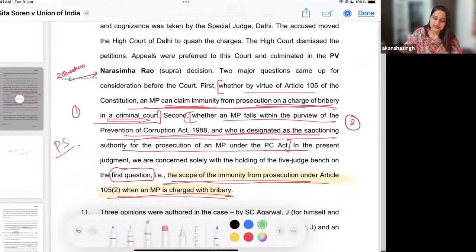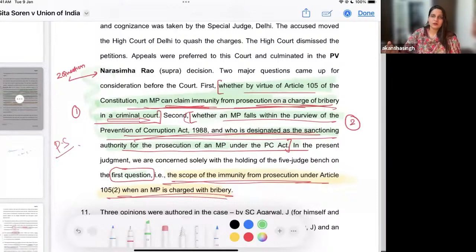Okay, so I am highlighting the second question: whether an MP falls within the purview of the Prevention of Corruption Act and who is designated as the sanctioning authority. The court says that we will only be dealing with the first question, and not the second question. So they did not really get into the discussion of the second question because they don't challenge it, and they only talk about the first question, that is whether by virtue of Article 105 of the Constitution an MP can claim immunity from prosecution on a charge of bribery in a criminal court.